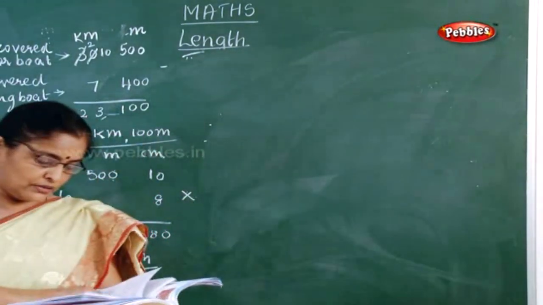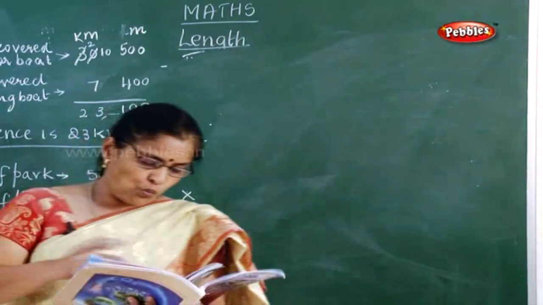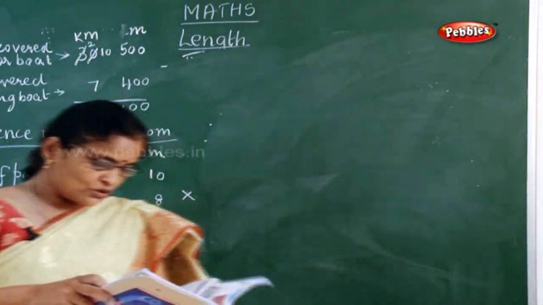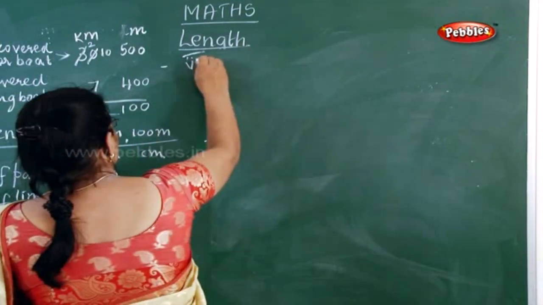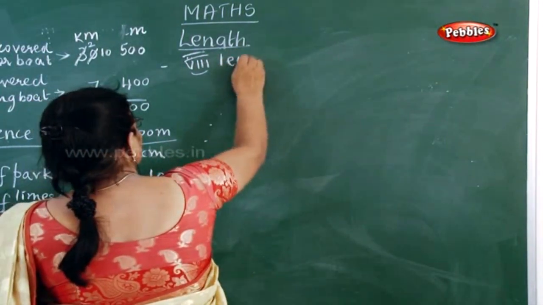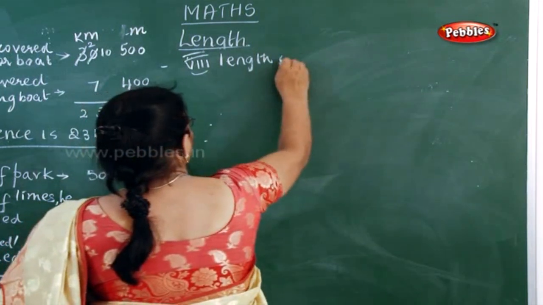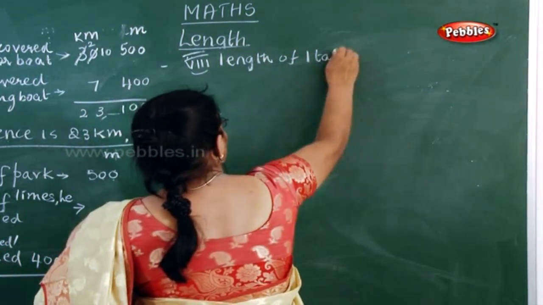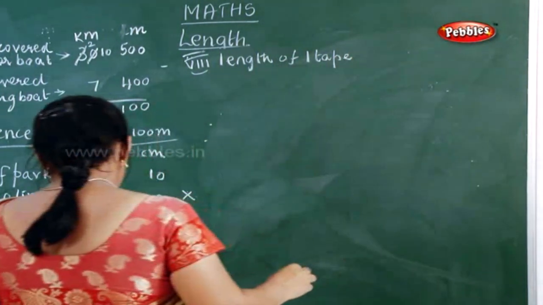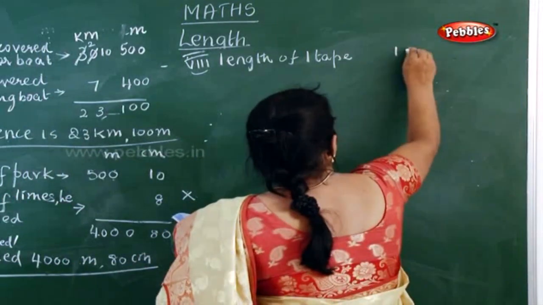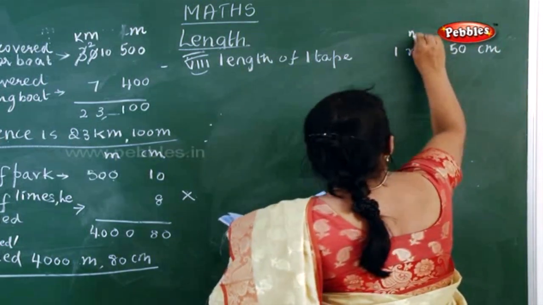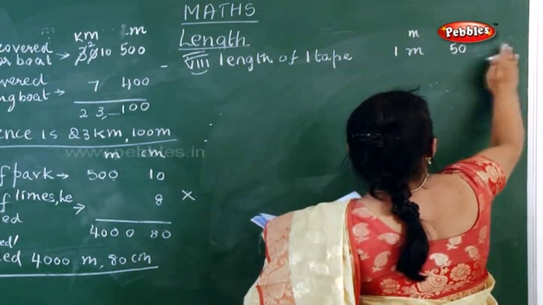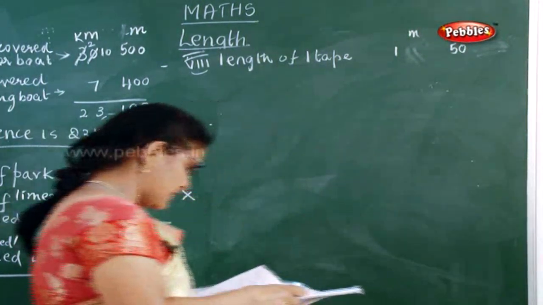So, the length of one tape is how much? 1 meter and 50 centimeter. I think you can write here meter and centimeter. 1 meter and 50 centimeter.